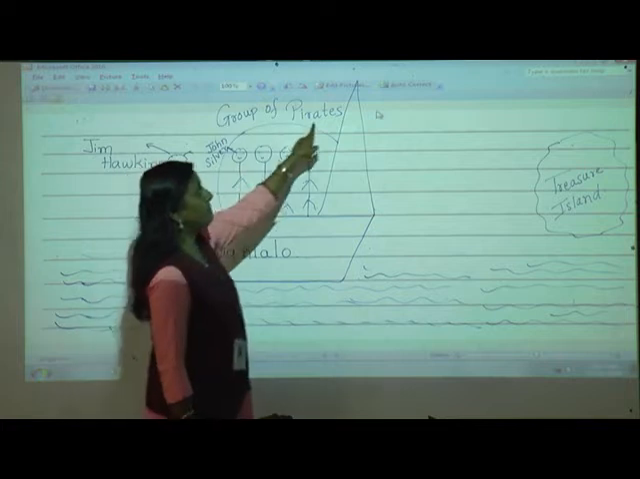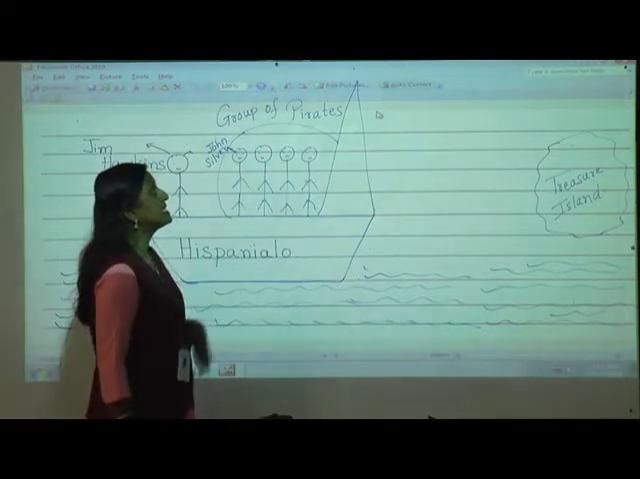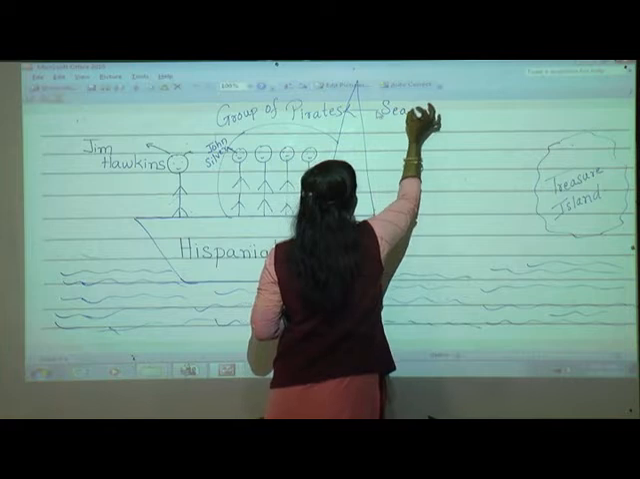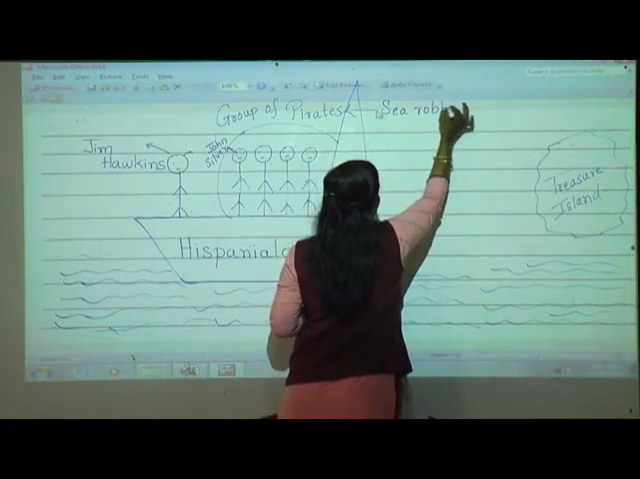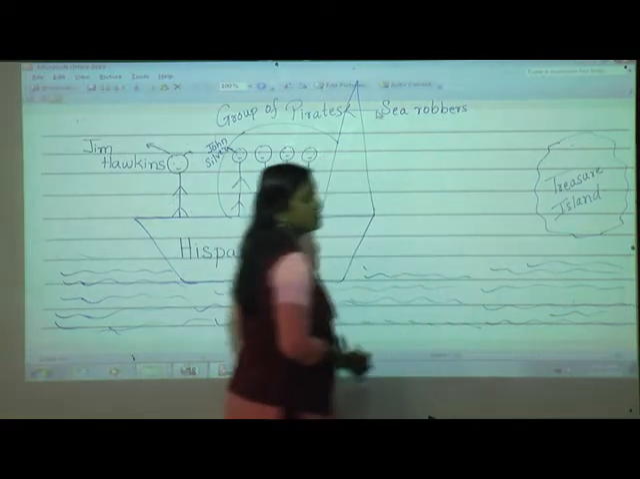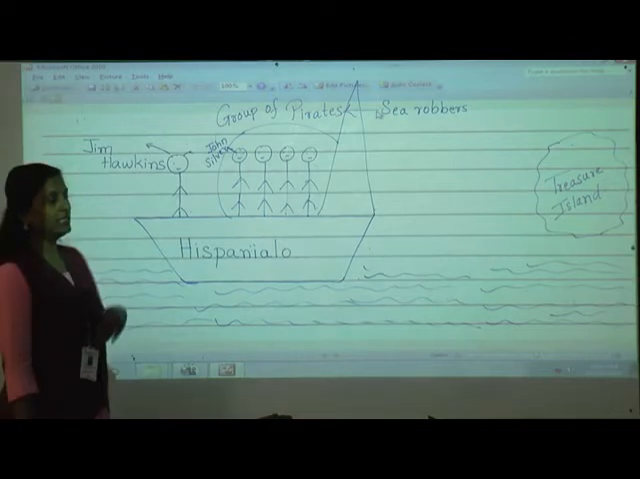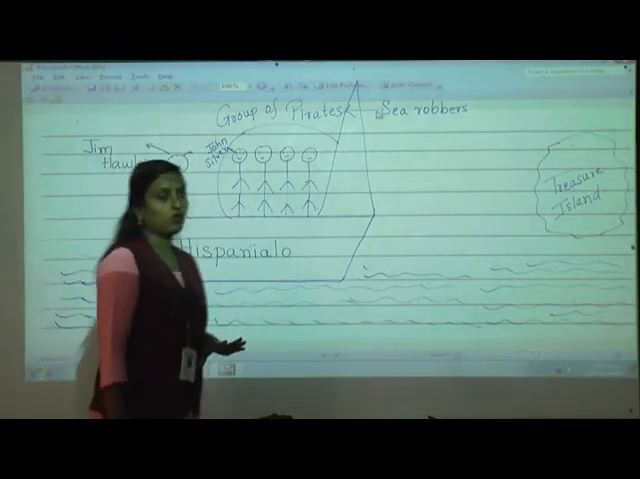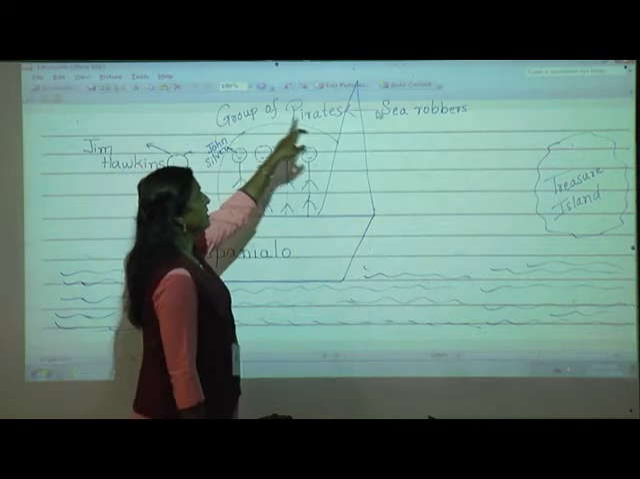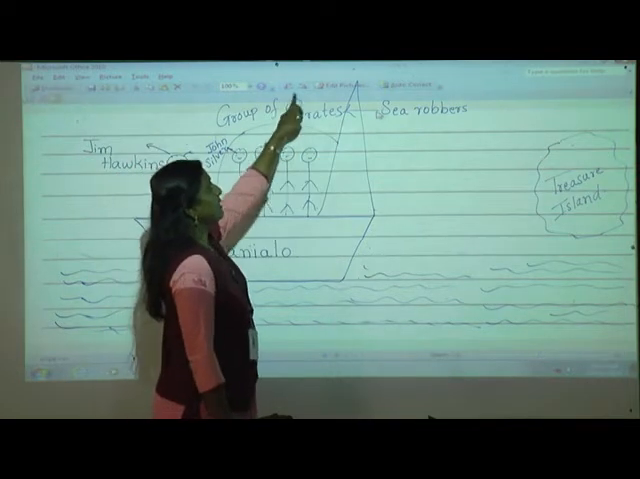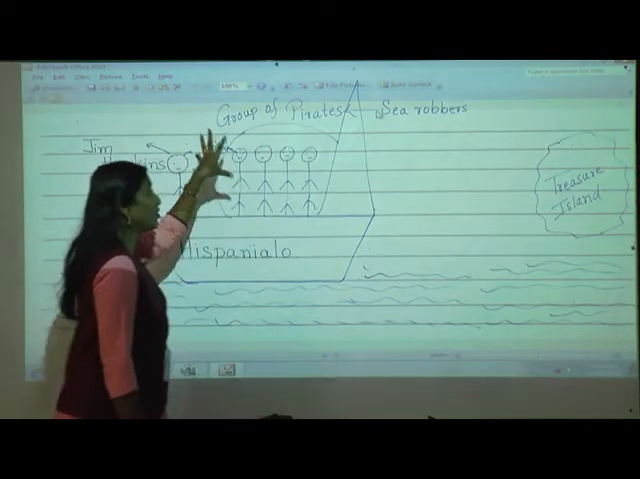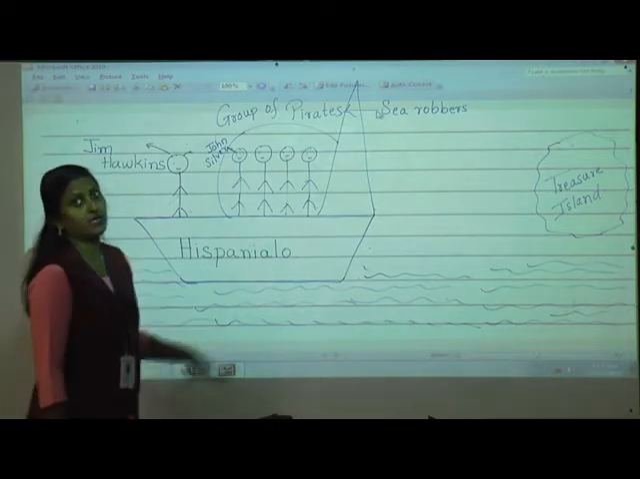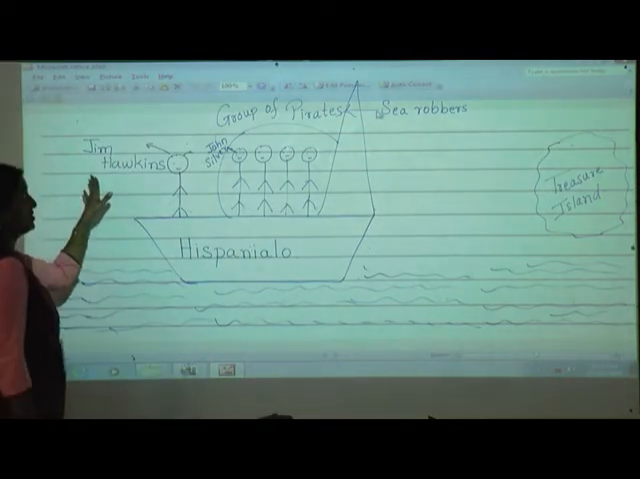Now what do you mean by pirates? Pirate means sea robbers. Robbers means the persons who steal things. On the sea also there are sea robbers, and sea robbers are given the name pirates. So there is a group of pirates on this ship. Now we'll see why this group of pirates is on the ship and who Jim Hawkins is.